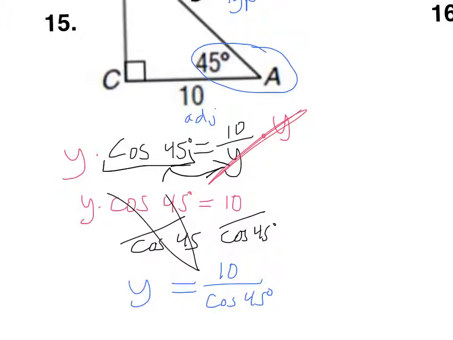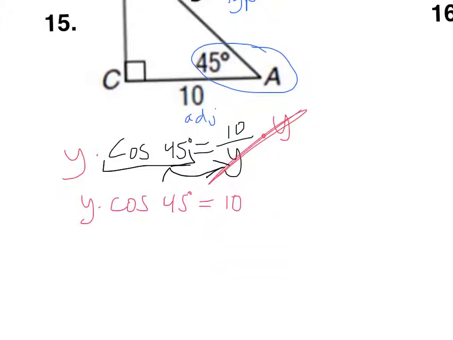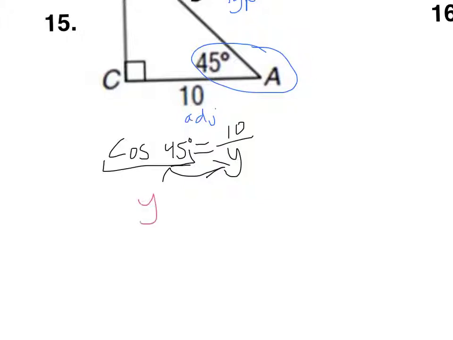So that's usually what I do. I'm going to go ahead and erase most of this here, because usually I just take this shortcut and switch places. So if you just switch them places, you'll have y equals 10 over cosine 45. And so then you can just type that into your calculator and divide it.